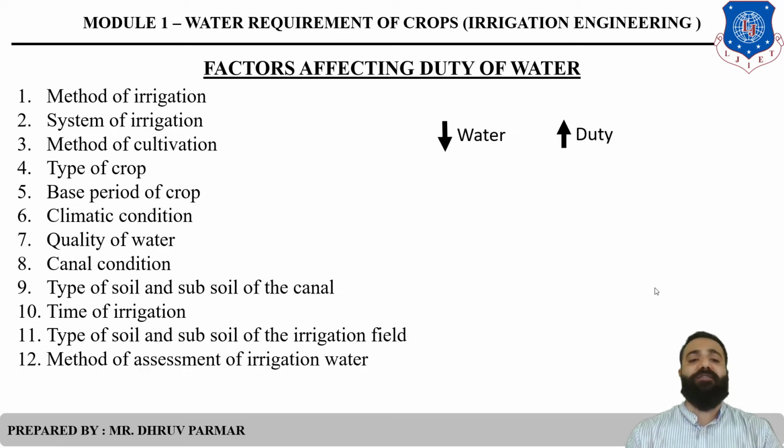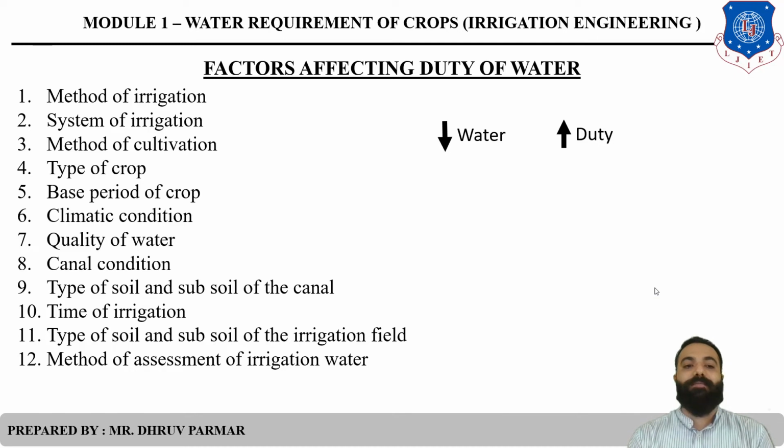Then method of assessment of irrigation water. You know what assessment means? Assessment means to calculate. There are two types of method in our chapter, which are very popular. First one, area basis, and second one, volume basis. In area basis, the assessment is calculated on area, so water usage is more and duty will be low.